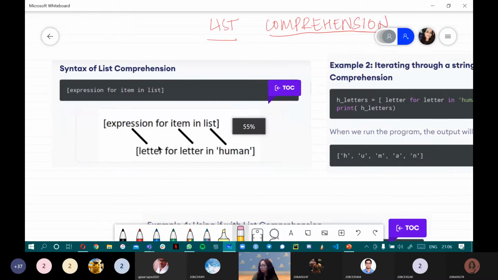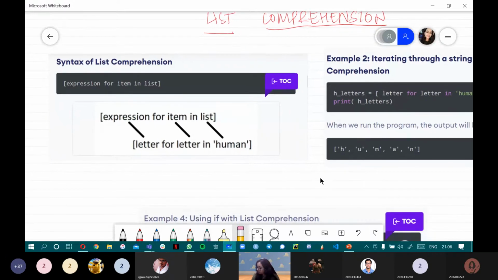All right. So let's quickly take a look at these two examples that I have here, and then we can start with the deep learning part of our session. I guess yes, it will be more clear with examples. Okay. All right. So over here I have listed out the syntax for you: expression for item in items. Now again you have to understand list comprehension can also be of varied types. It can have multiple loops, it can have multiple conditions.